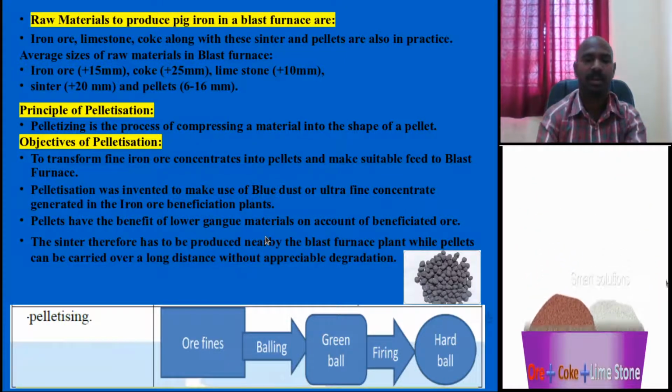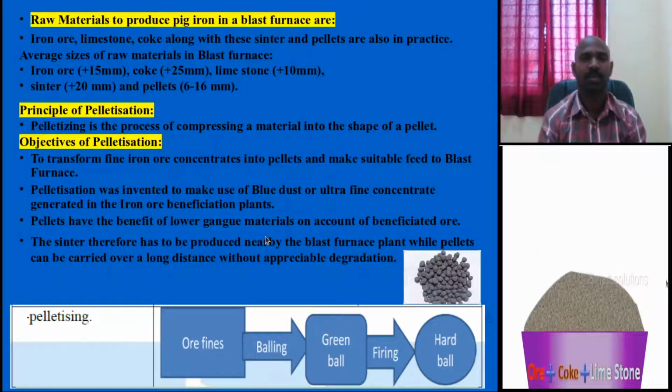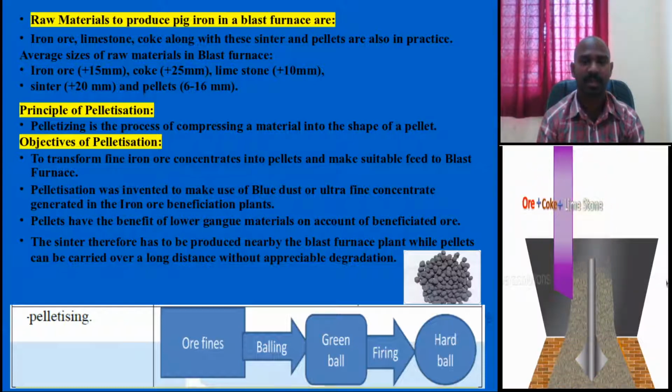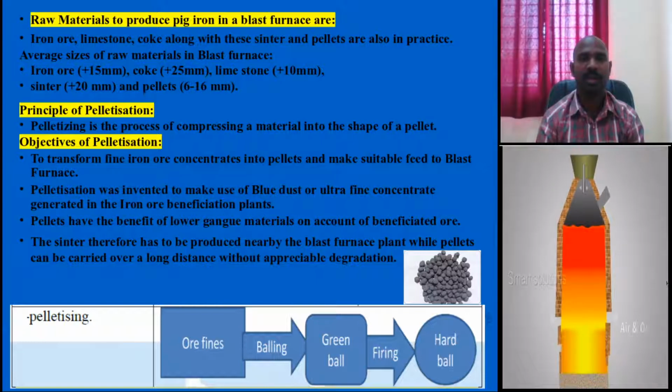And consider long distance transportation from the pelletization plant to the sintering plant to the blast furnace feeding section. When you compare sinters and pellets, in sinters some amount of breakage is observed, and some iron ore again goes as waste.